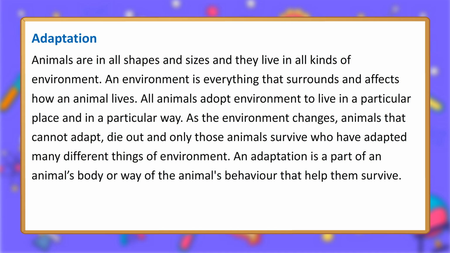Adaptation. Animals come in all shapes and sizes and they live in all kinds of environments. An environment is everything that surrounds and affects how an animal lives. All animals adapt to their environment to live in a particular place and in a particular way. As the environment changes, animals that cannot adapt die out, and only those animals survive that have adapted to many different things in the environment. An adaptation is a part of an animal's body or way of behaving that helps them survive.